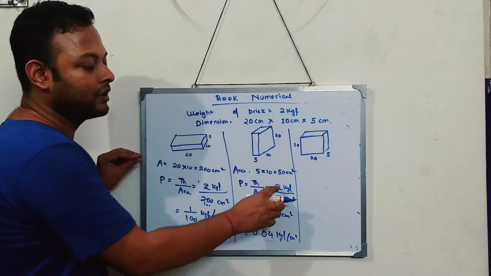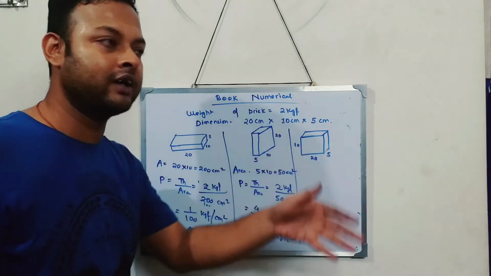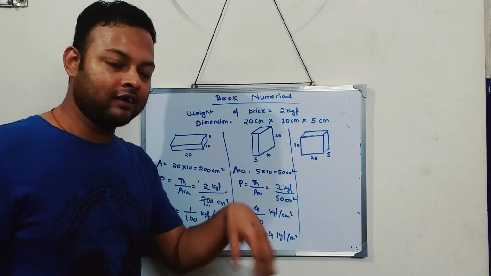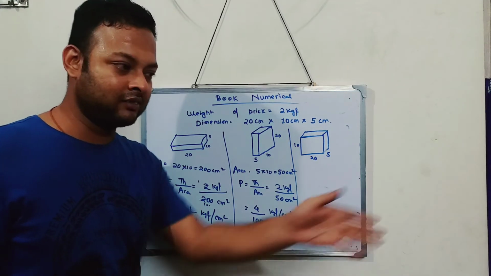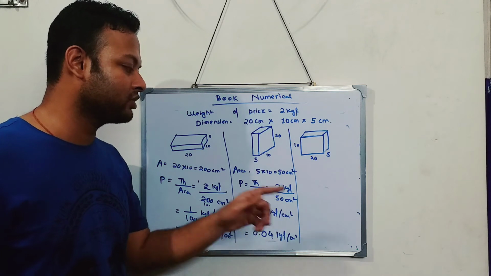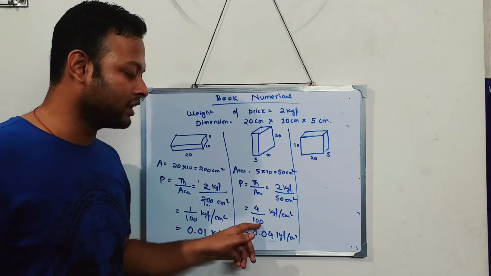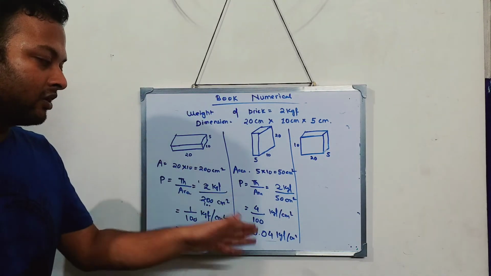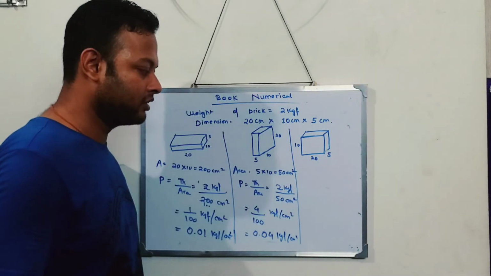Otherwise it becomes 1 by 25, and again I have to divide 1 by 25. It will give you the same answer, but you have to go a little roundabout way, not the straight way. So multiply this also by 2, this also by 2, because my target is to get 100 in the denominator. If I get 100, I get the answer directly. These are all junior class concepts, class 6, 7 decimals.